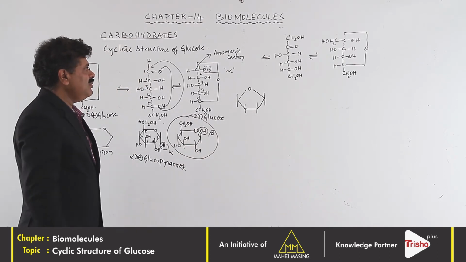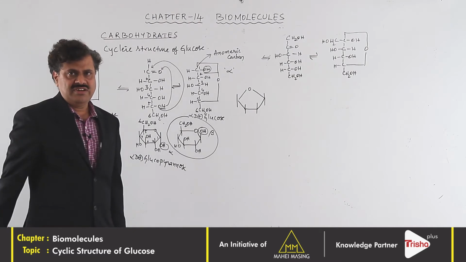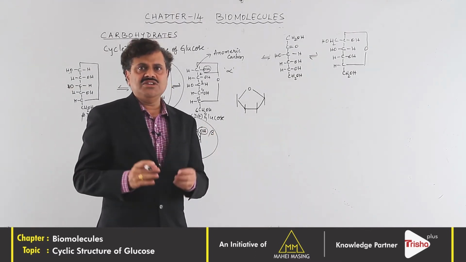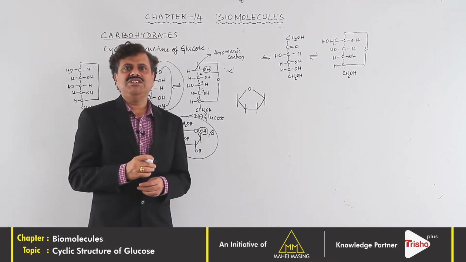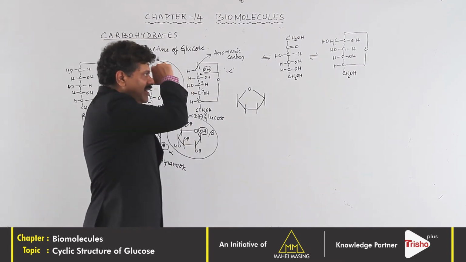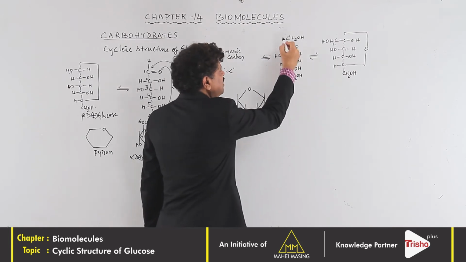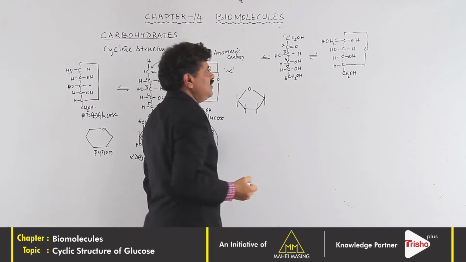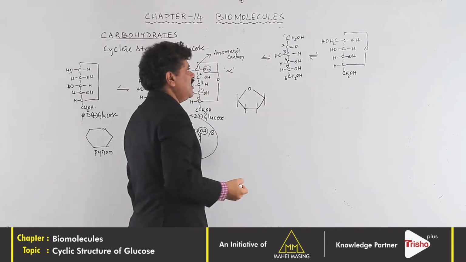Now, coming to fructose. Fructose is the sweetest sugar, found especially in fruits and honey. If you see the Fischer structure, 1, 2, 3, 4, 5, 6, there are 6 carbon atoms, so it is a hexose.